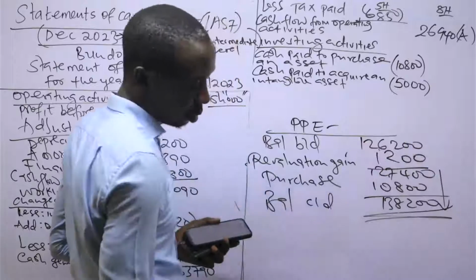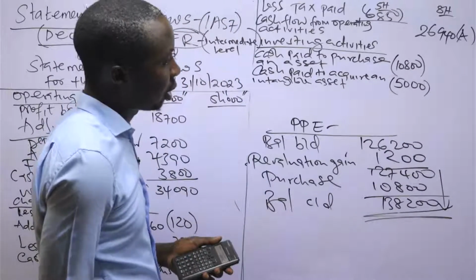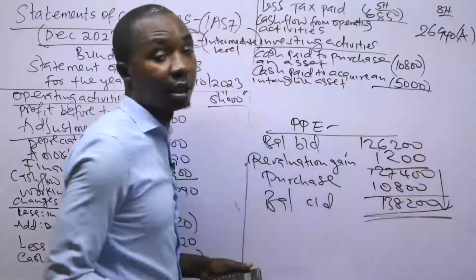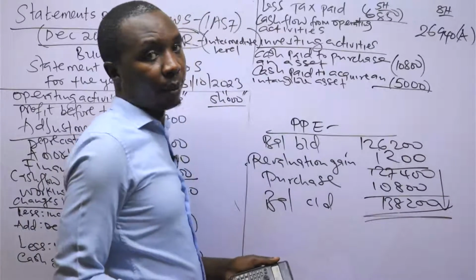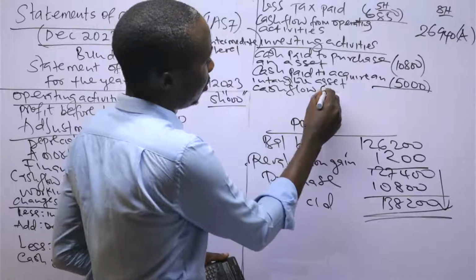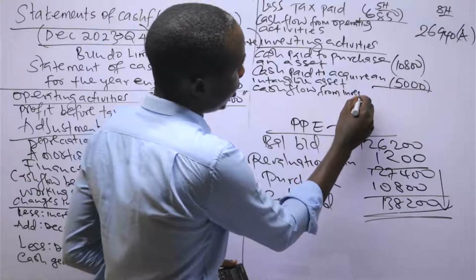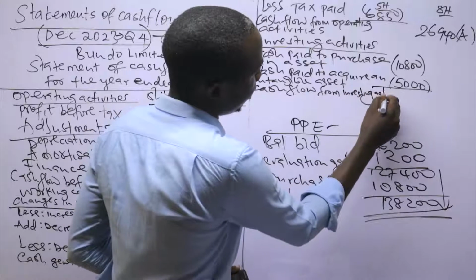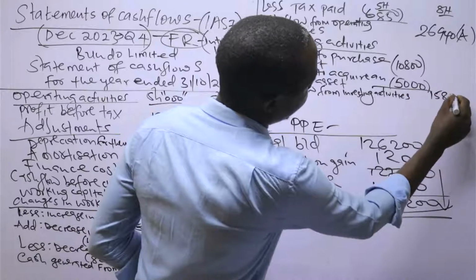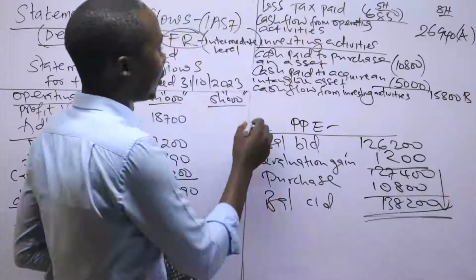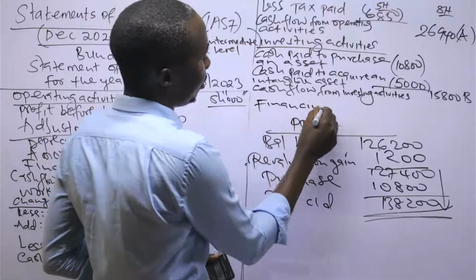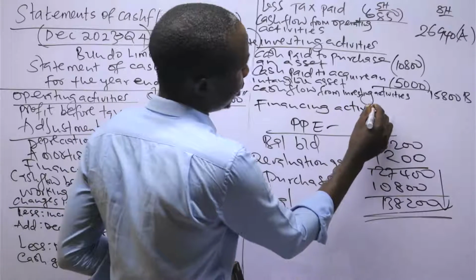So that is another cash out. Those are the only items which can change the size and composition of the non-current assets for this question. So we have cash flow from investing activities of 15,800. That is B. Then C, we talk about financing activities.